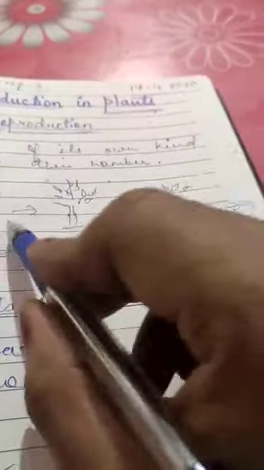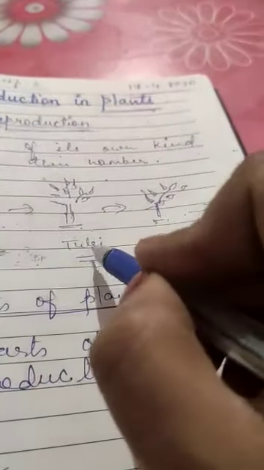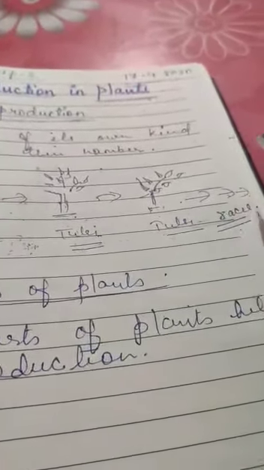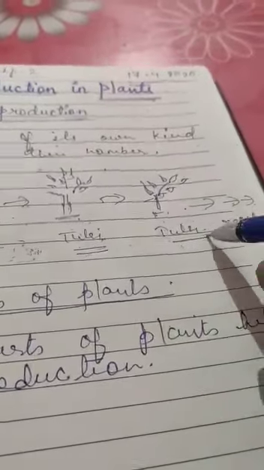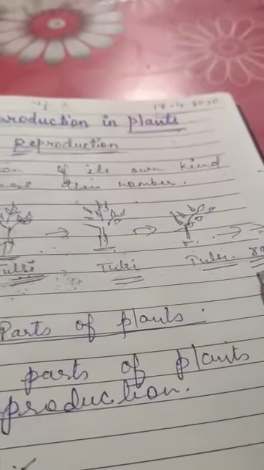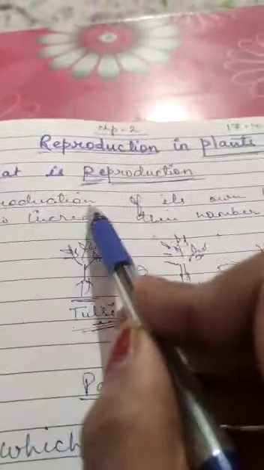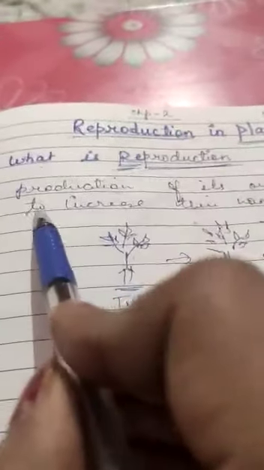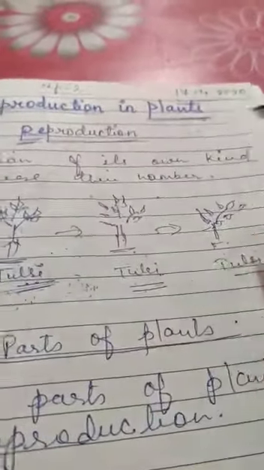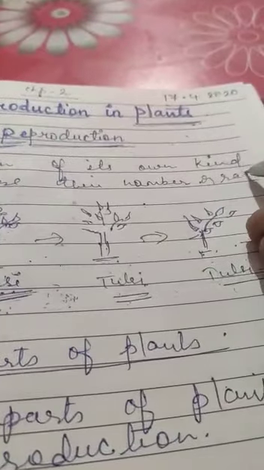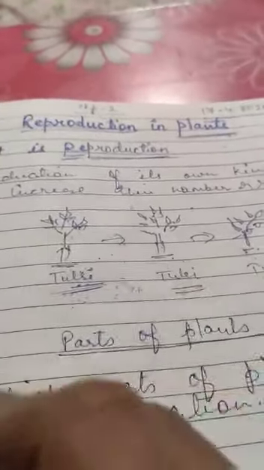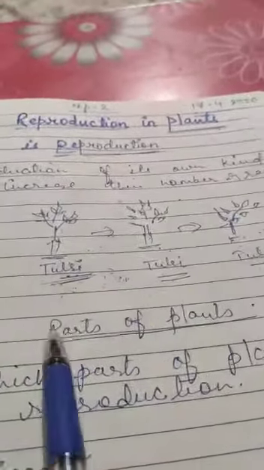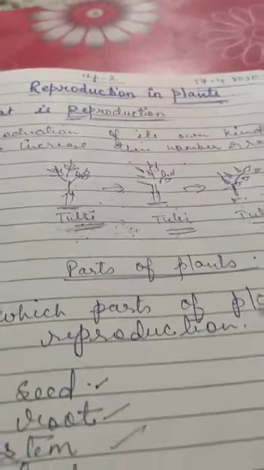One tulsi plant gets germinated into two, and two into three, and three into many more. So the definition is production of its own kind to increase their number or race. This is the process of reproduction in plants.